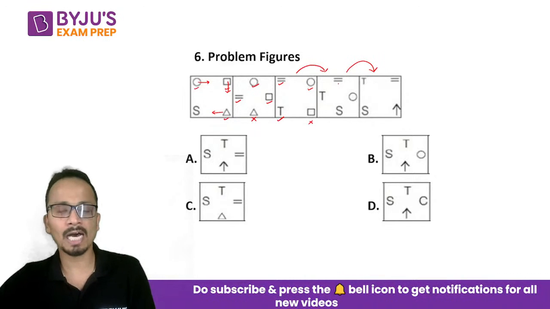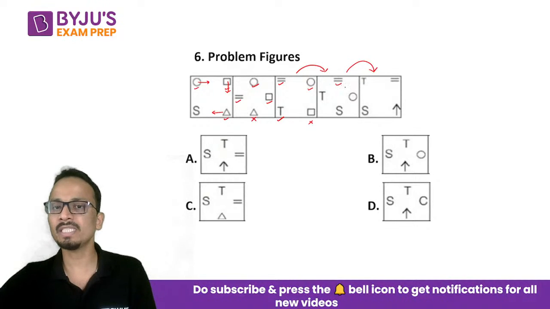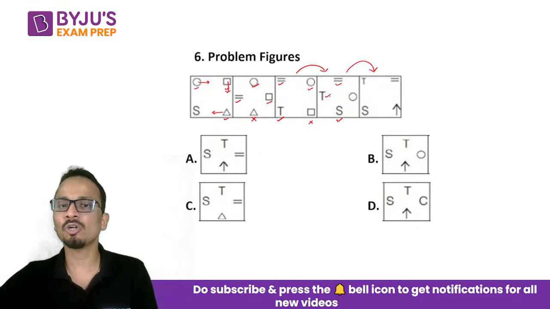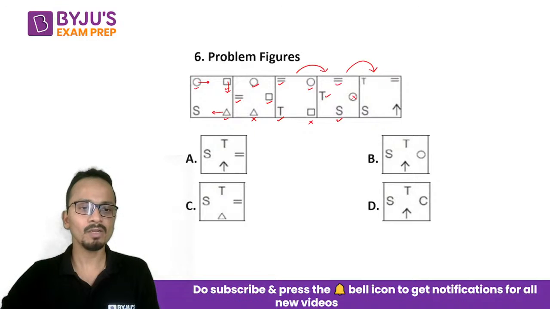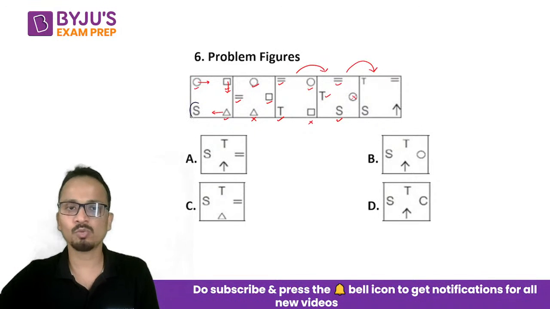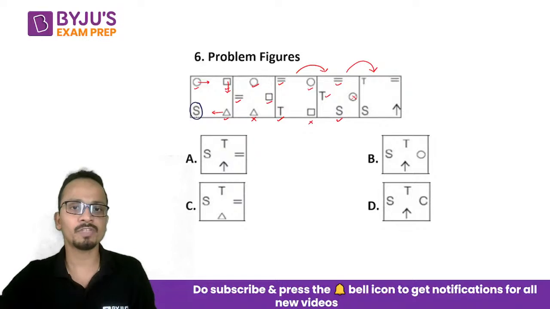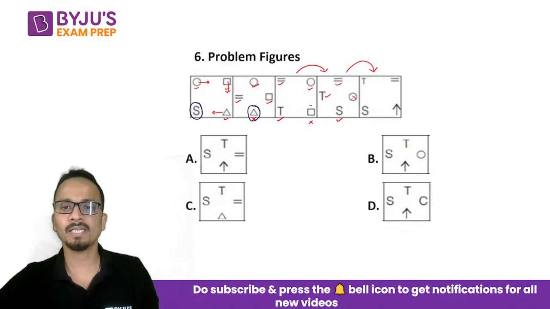So let's see which all are retained. Equal to is retained, S is retained, T is also retained, and the circle is lost. So in the first figure, which symbol was lost? This was lost. Look at the position of this symbol. The symbol which was at the bottom left corner was lost, then this was lost, then this was lost, then this one was lost.